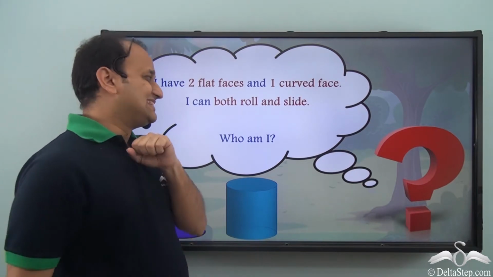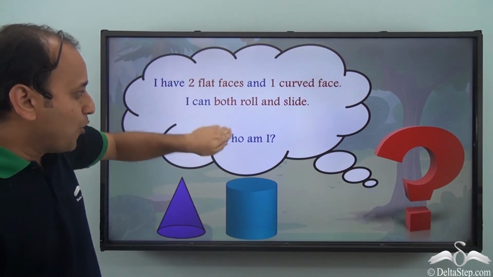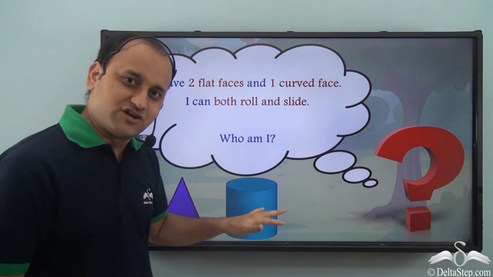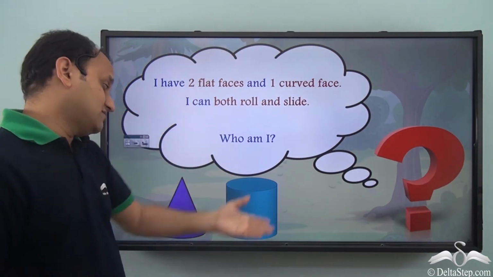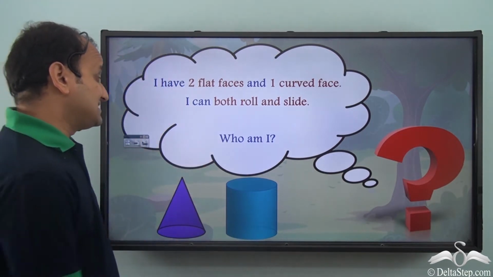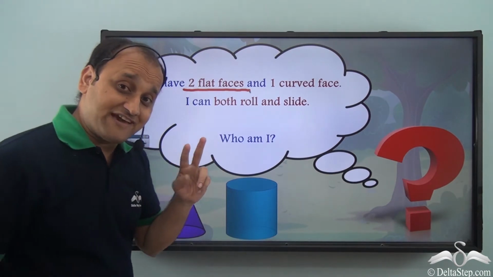Well, let's see. We can see that both can roll and slide, isn't it? Because both have flat and curved surfaces. Now, it says one curved surface. Both of them have one curved surface. But it also says that I have 2 flat faces.